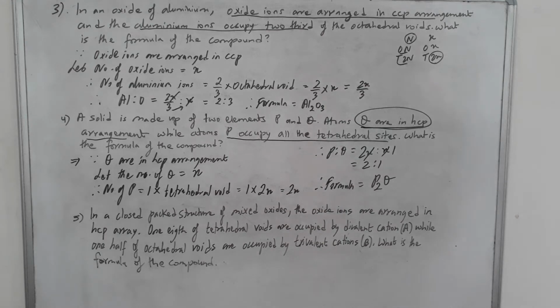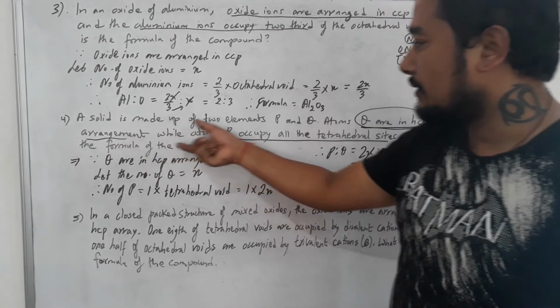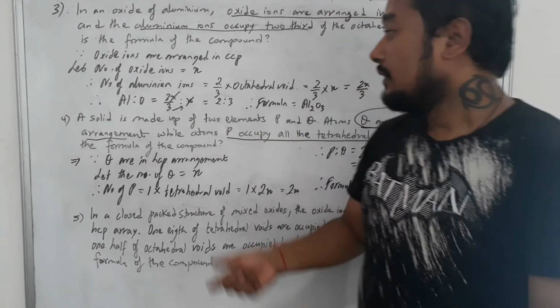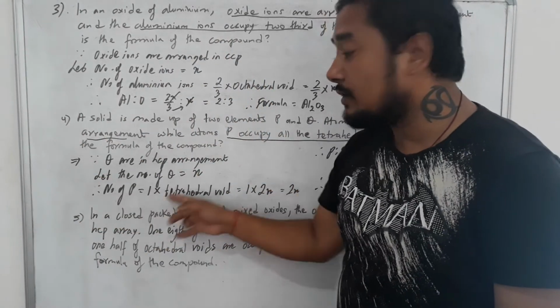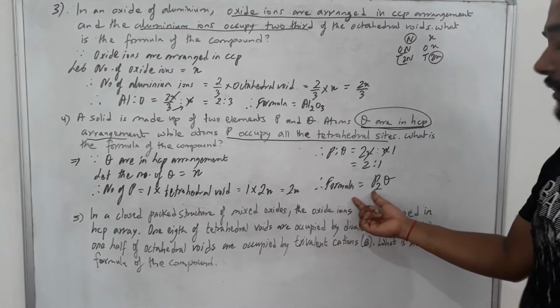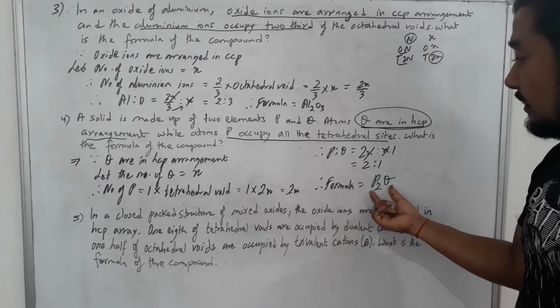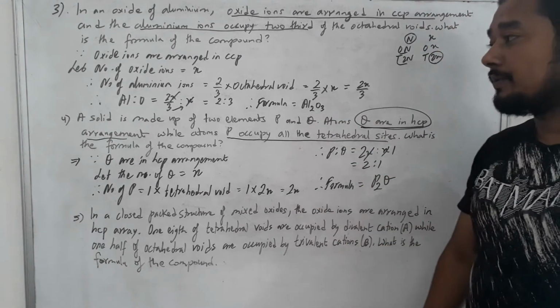So students, do remember such sums may even come in multiple choice questions. This may be the question and it comes in competitive exams also, and you will be getting 4 options. So you have to do this much rough work to know what the formula of the compound will be, and whichever option tallies with this answer, you take that. So it is important even for competitive exams.